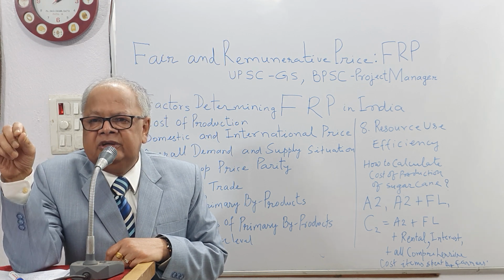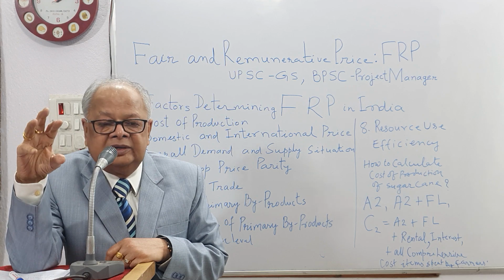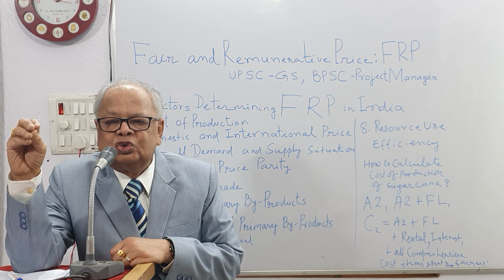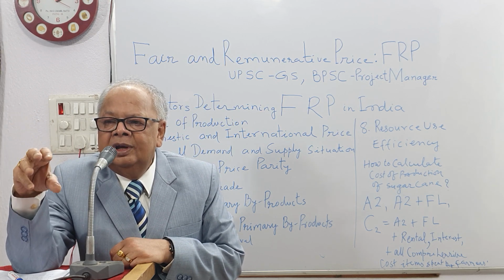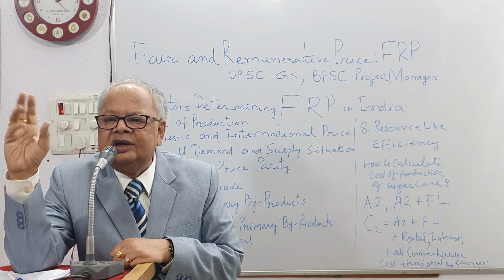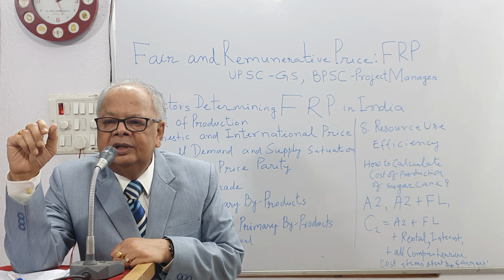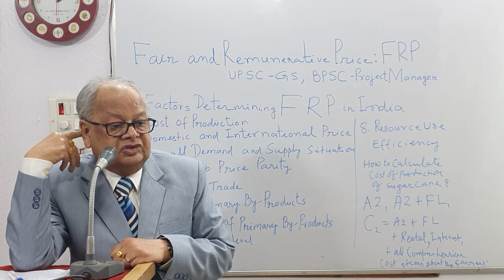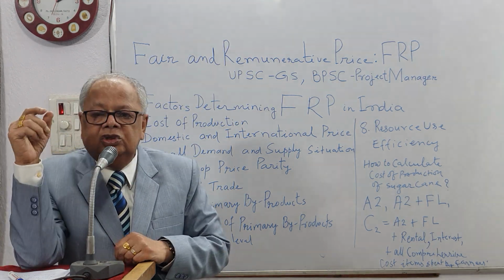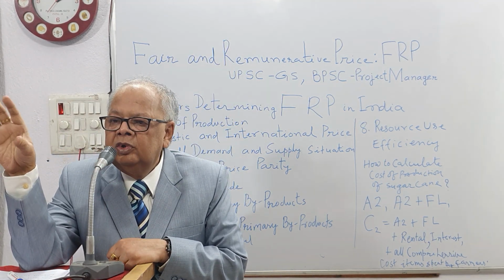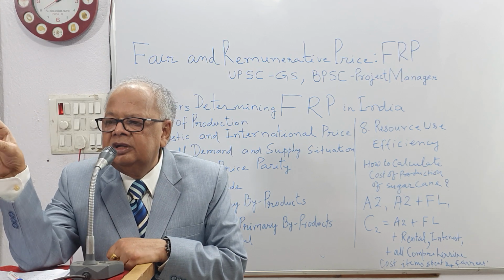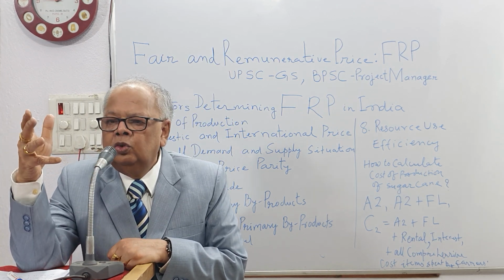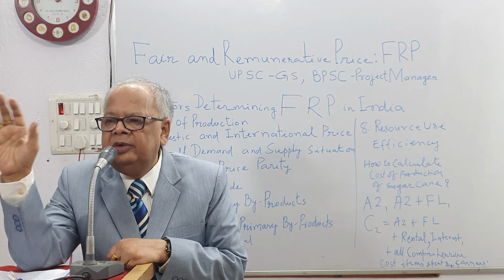Resource use efficiency means, as I have already narrated, that in Bihar sucrose is only 4%, in Maharashtra 14%, and in Karnataka 13%. This is known as the resource use efficiency indicator.